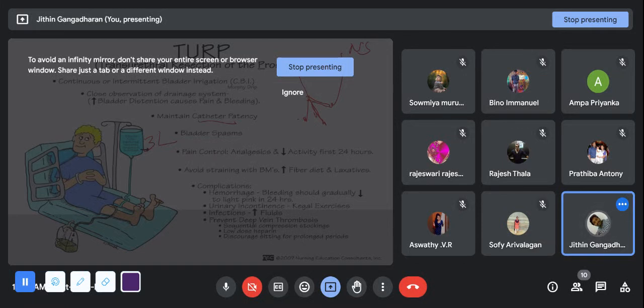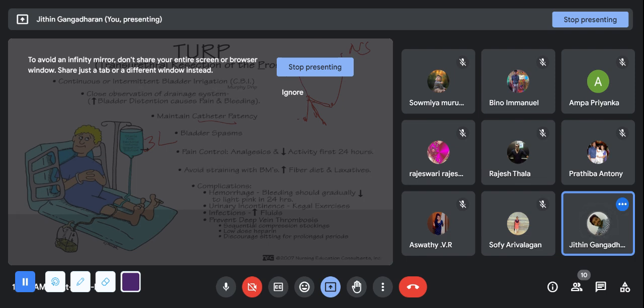Usually for the first 24 hours there will be hematuria, and you have to check the CBC after 1 day. You have to check the status of hemoglobin and blood loss. Until and unless the urine becomes clear, we won't stop the normal saline. There is a high chance of clot formation. When clots form inside the bladder, we have to do the surgery again to remove the entire clot from the bladder. So in order to prevent that, continuous irrigation is given.